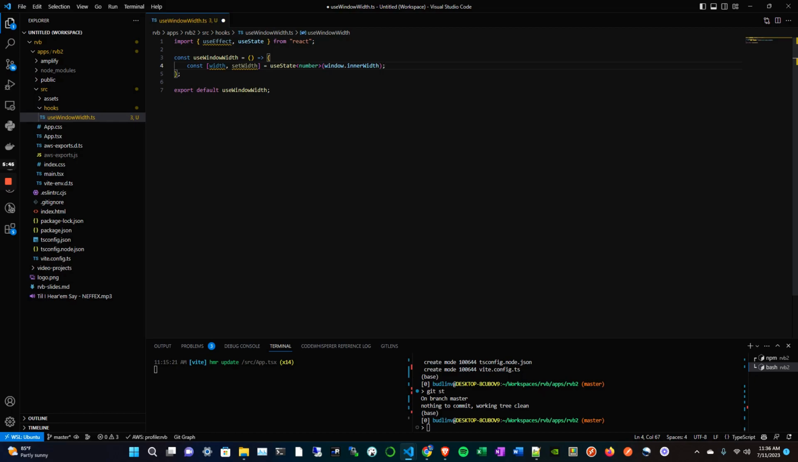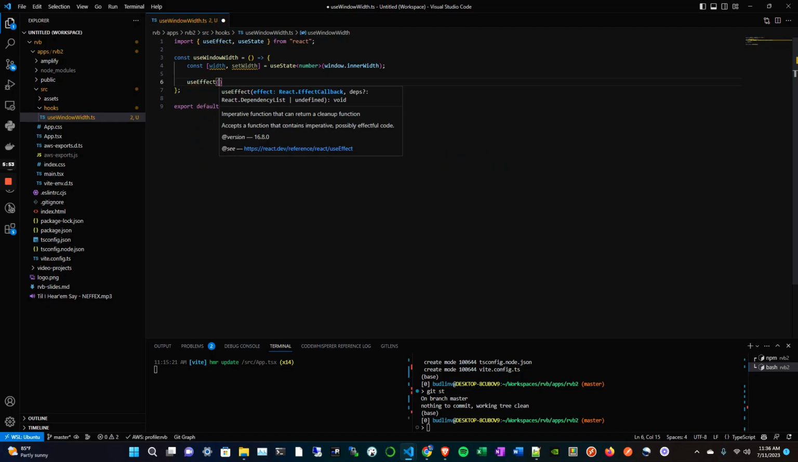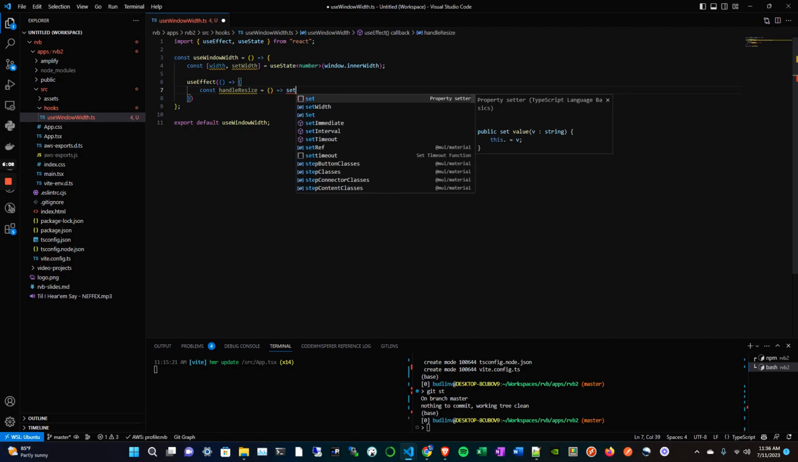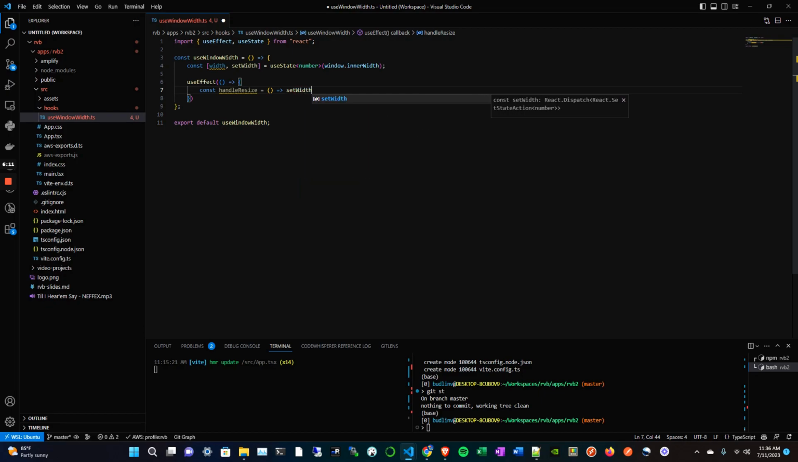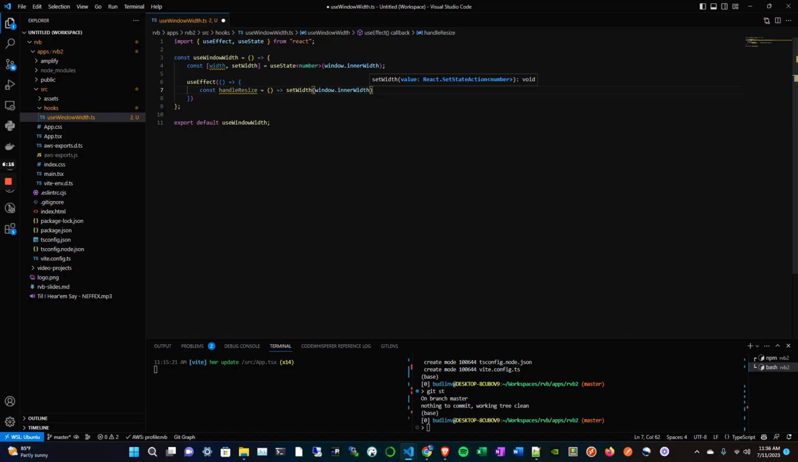And yeah, so we give it an initial value. Then basically we just want to make sure that every time the width of the page changes, we're going to update that value. So we'll use this useEffect hook, just like that. We'll create this function called handleResize. Every time that gets run, we just want to set the width back to window.innerWidth. Cool.